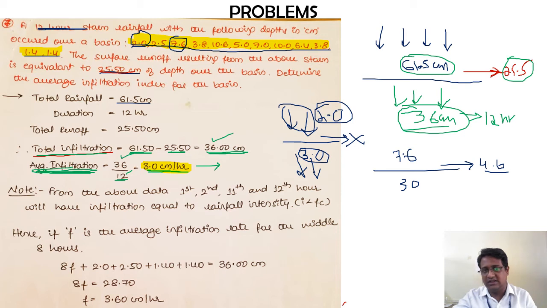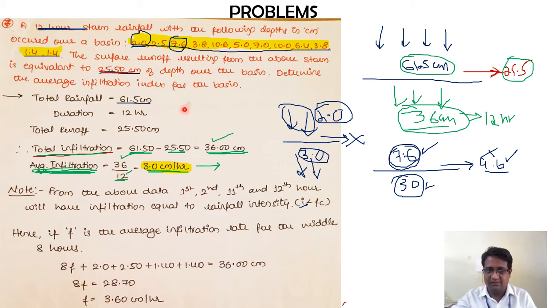So that's why I say, if the intensity of rainfall is less than the infiltration rate, then there will not be any runoff produced. If the intensity of rainfall is more than the infiltration rate, that time the rainfall runoff is going to be produced. So that is what is meant by this particular note which has been given over here. I hope I am clear with that.